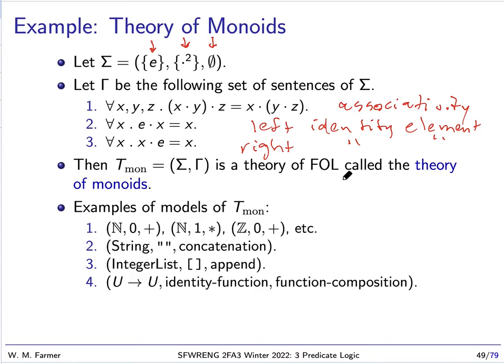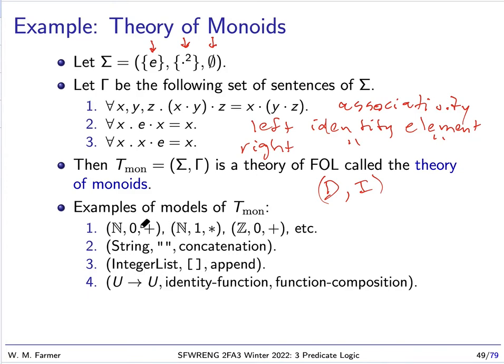And monoids are all over mathematics. They're all over computing. We find them everywhere. So here are some examples. We have the natural numbers with 0 and plus is a monoid. And what we really mean by that is, remember, a model is D plus an identity element.